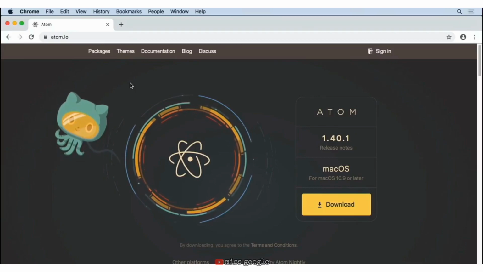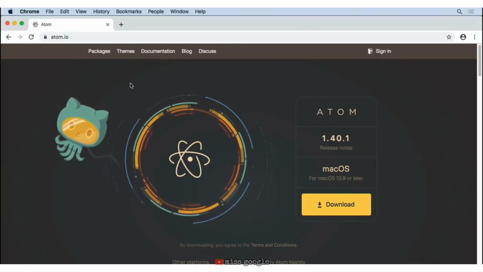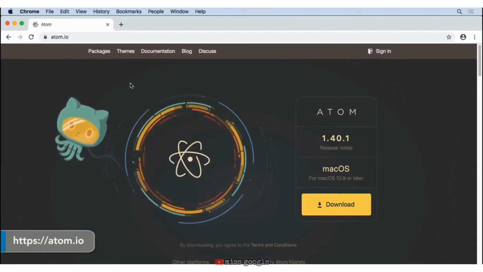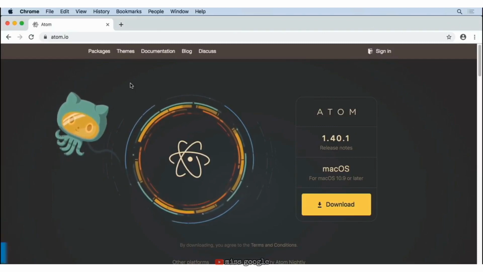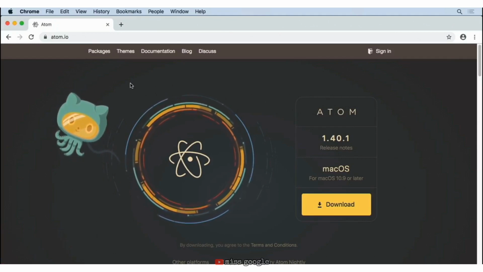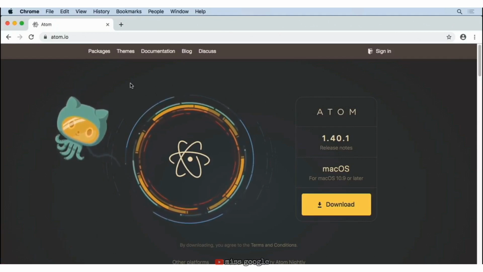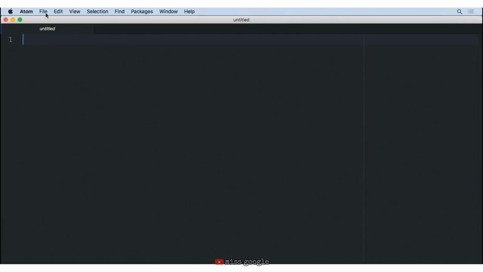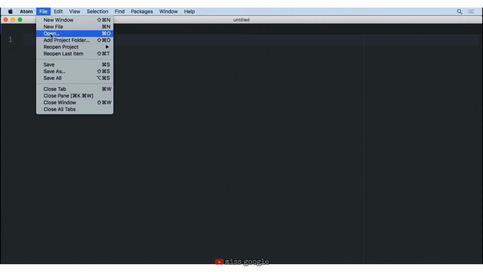Now that we've created a directory for our project, it's time to start writing some code. So you need some sort of text editor to be able to edit and create new code. I'm going to be using Atom, which you can get for free at atom.io, but feel free to use any code editor that you would like. So let's open up Atom, and once that opens up, we're going to open up our directory.